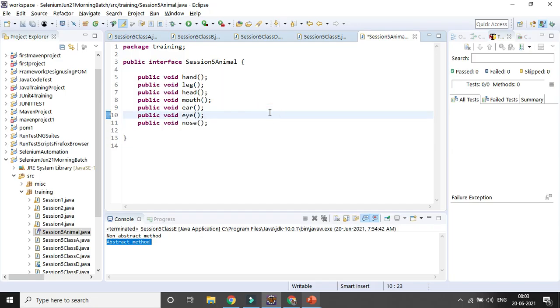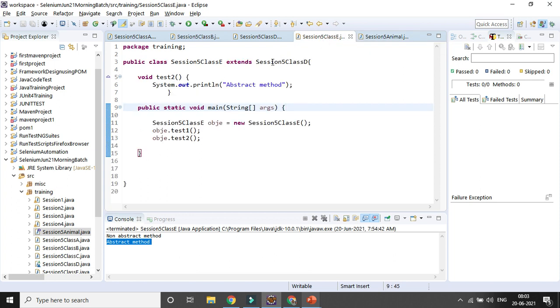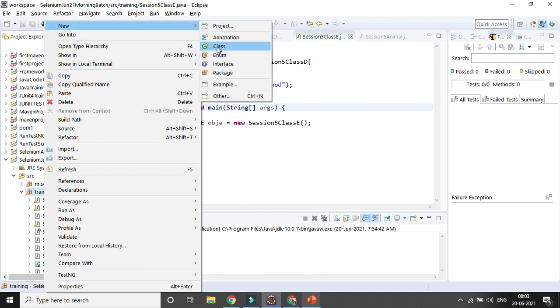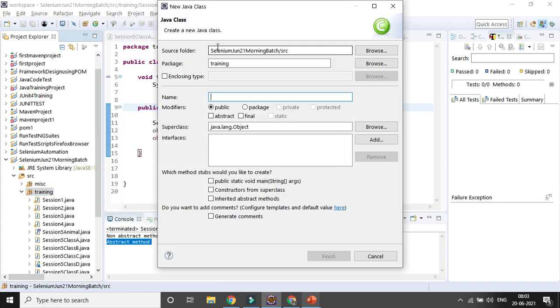After that, I have created the interface, and then I want to extend that interface in another class. Okay, I will be creating another class. Session 5 class I can create for the interface, and I am selecting the main method.